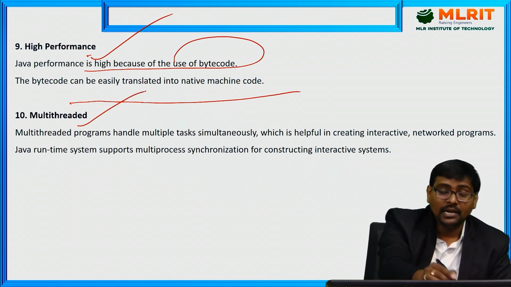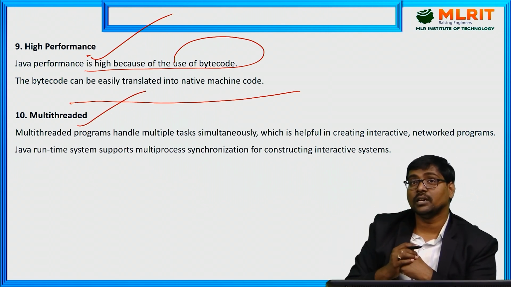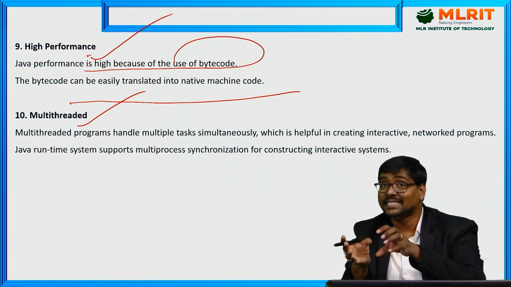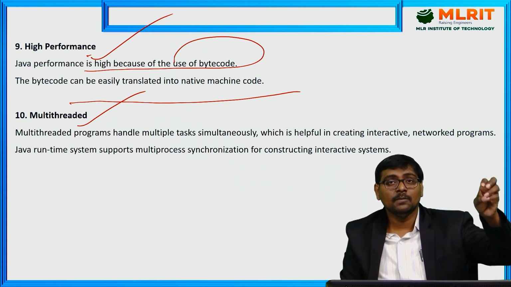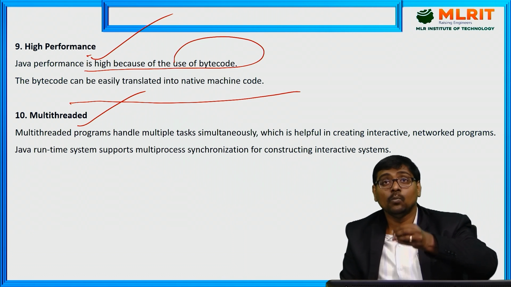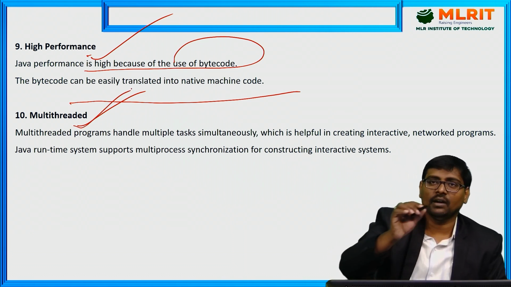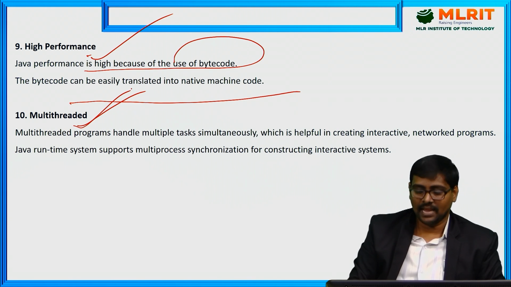And multi-threaded: we discussed multiple concepts related to multi-threads. We are creating multiple threads. How do you provide synchronization, that is, when the same shared resource is utilized by more than one thread? How is it possible? So, you already know Java is a multi-threaded programming language.